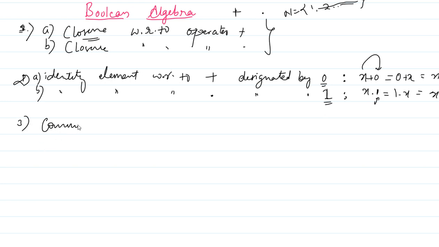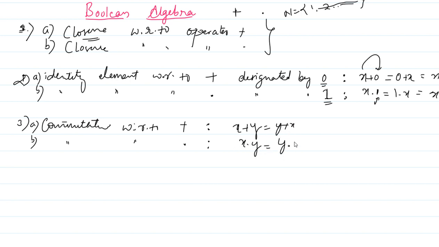Now you see the commutative law. Again we have two operators here. Commutative with respect to plus, 3a, and commutative with respect to dot, 3b. That is, x plus y equals y plus x, and here x dot y equals y dot x. This is what the commutative law is.